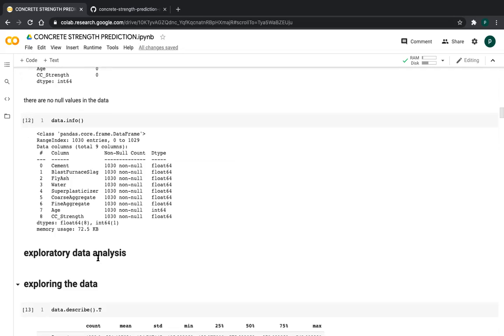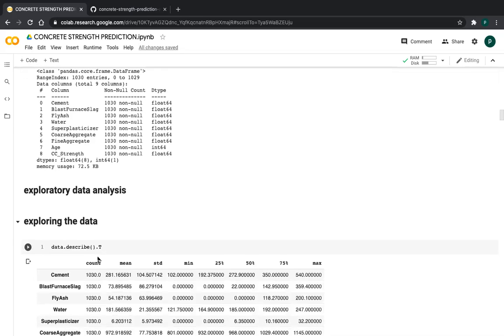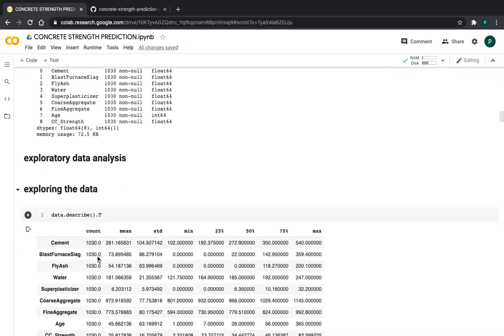So let's start the EDA part, the exploratory data analysis part, friends. First, I am exploring the data. I am going for descriptive statistics to know about the data frame. To know the descriptive statistics of the data, you need to use this command, data.describe.